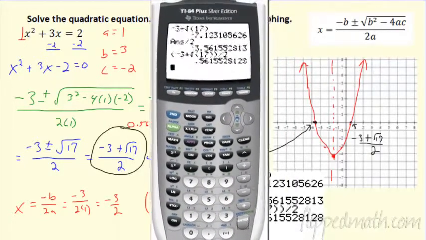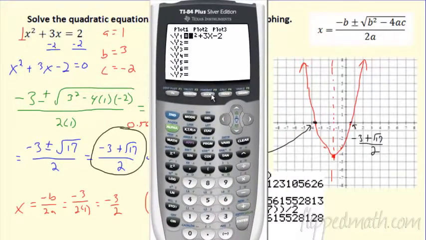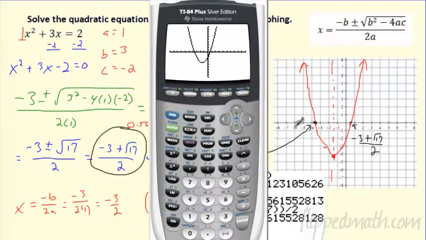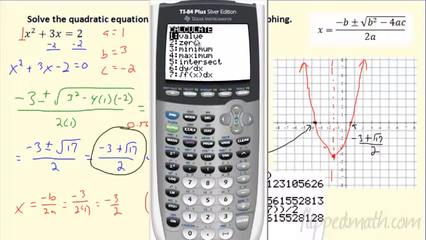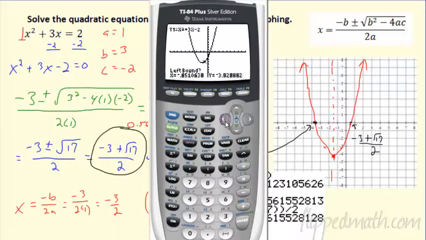What if we would graph the whole thing? I already had it in my y equals. What if I just graph it? There, I know I did it right. So will it give me these roots or these solutions? Sure, no problem. I'm finding the zeros. I'm finding the roots. So if you haven't done this before, we have the 2 roots up here. I'm going to find the left one first.